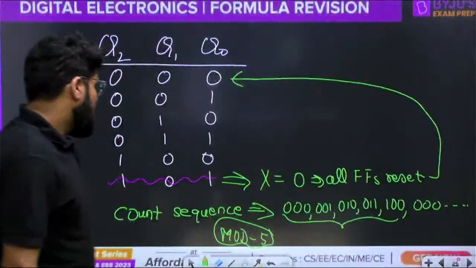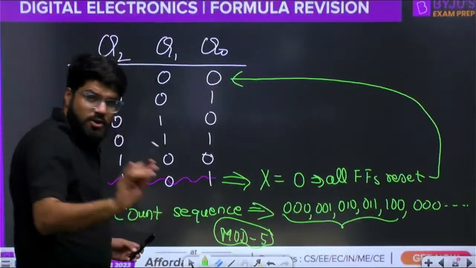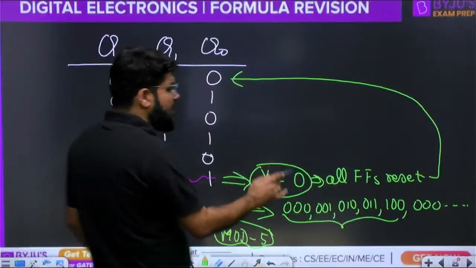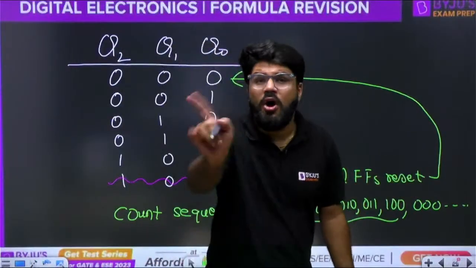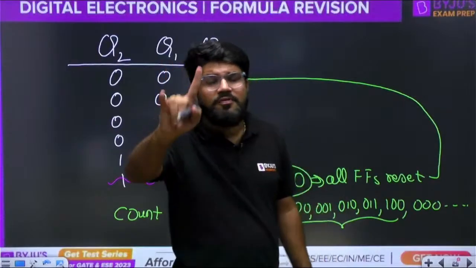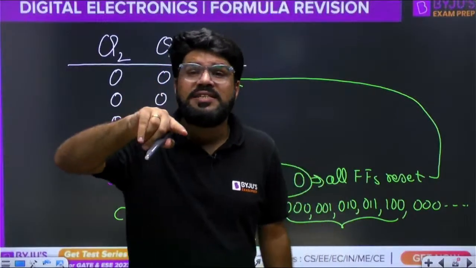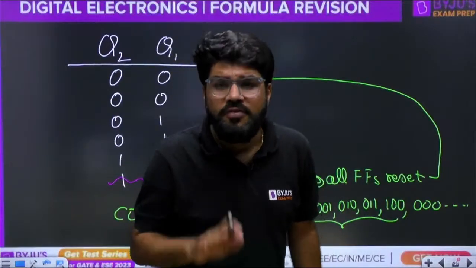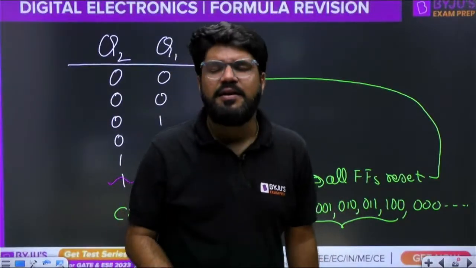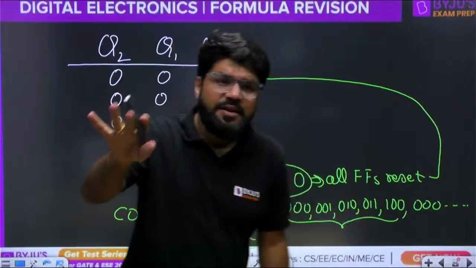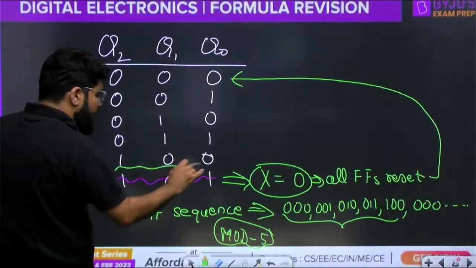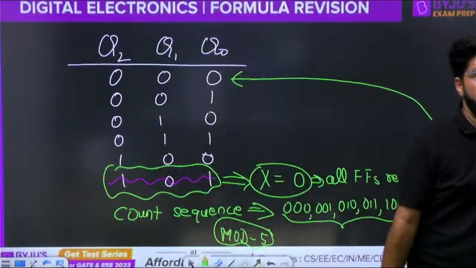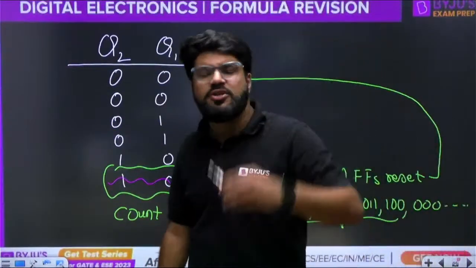Now 1, 0, 1 comes. Listen to me carefully. 1, 0, 1 comes, due to which X becomes 0. X becomes 0, so all the flip-flops will be reset, but not immediately. All the flip-flops will be reset in synchronization with the next clock. That is the meaning of synchronous reset. That means I can say that 101 will be active up to the next clock cycle.